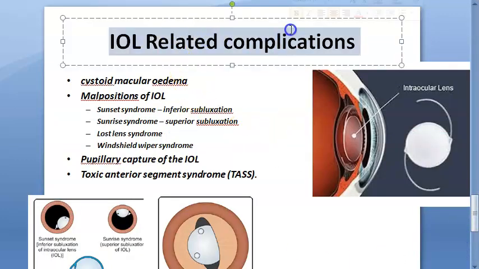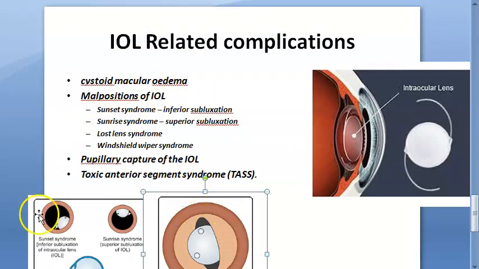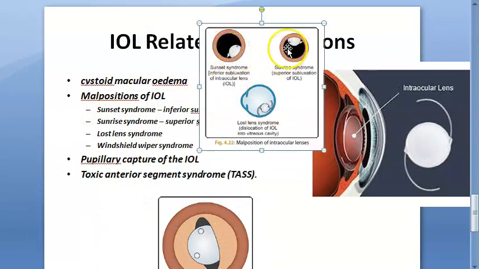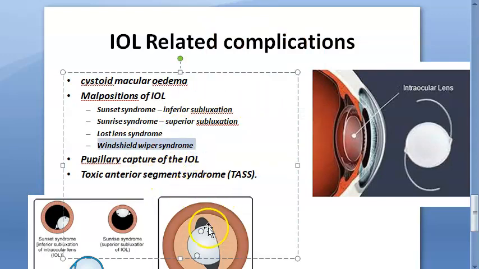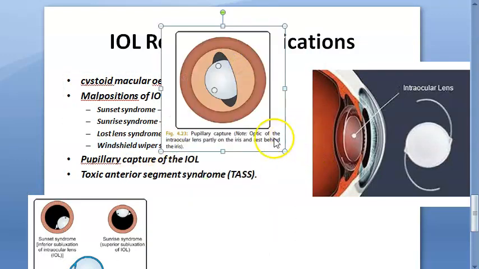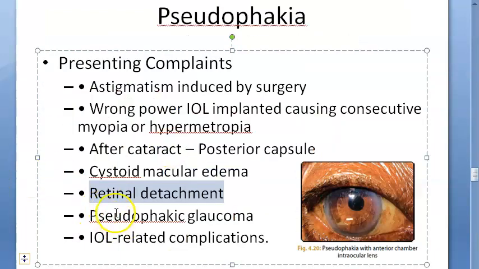Then it could be an IOL related complication like a cystoid macular edema again, or the IOL is sitting in the wrong place like the sunset or the sunrise or the lost lens, right? Where it is dislocated into the vitreous cavity, or there could be a windshield wiper syndrome. There could be a pupillary capture of the IOL. There could be anterior toxic segment syndrome. So many things. I'm sure these people would have come for all that, right?